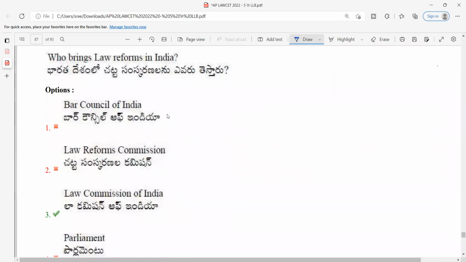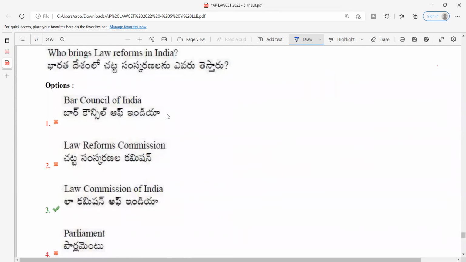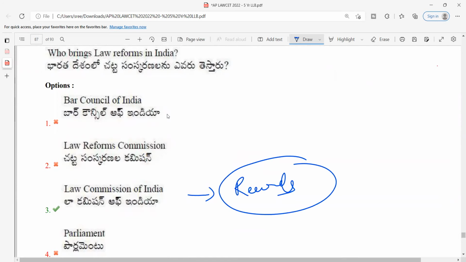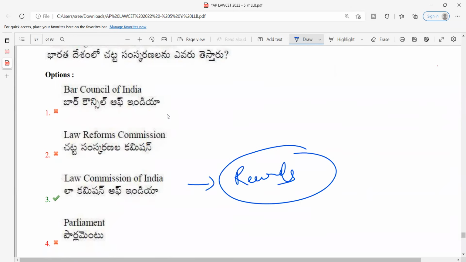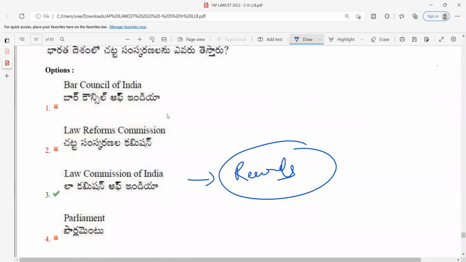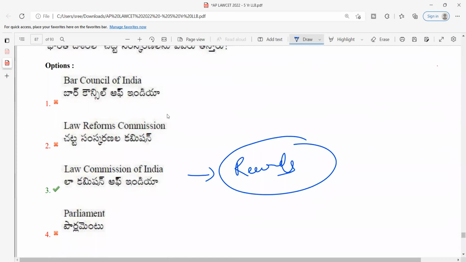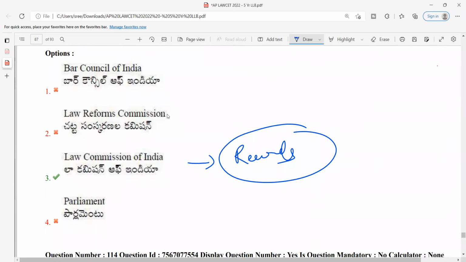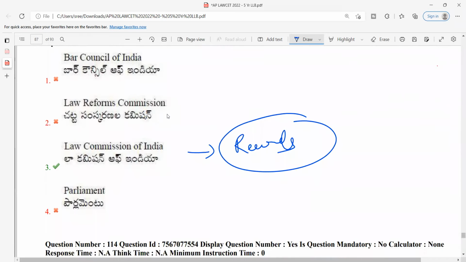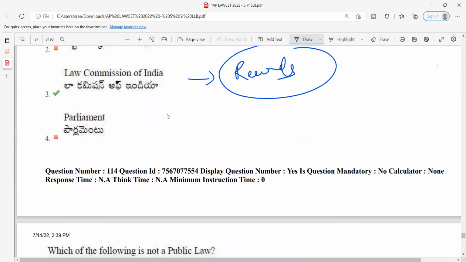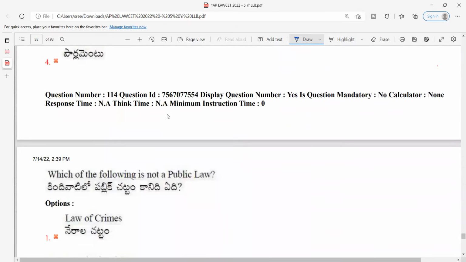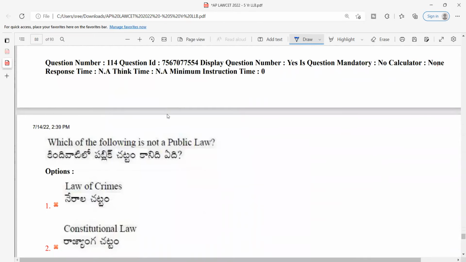So law reforms are generally, law commission recommends law reforms. Okay. So some or the other way it is correct because I've seen even in framing the question paper also, the authorities have been a little negligent because I think it requires some more proofreading. Like if we are making some mistake, it is okay. But even they are also humans. We understand this particular thing. But again, I think there is some requirement because they don't have budget constraint. They can appoint 2 or 3 proofreaders also.